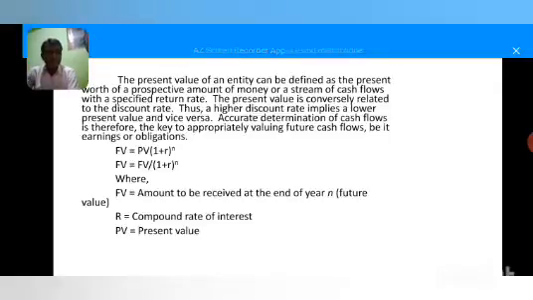Thus, a higher discount rate implies a lower present value and vice versa. Nothing but a lower discount rate implies a higher present value. Accurate determination of cash flows is therefore the key to appropriately valuing future cash flows, be it earnings or obligation.